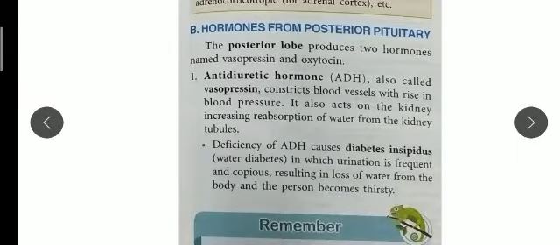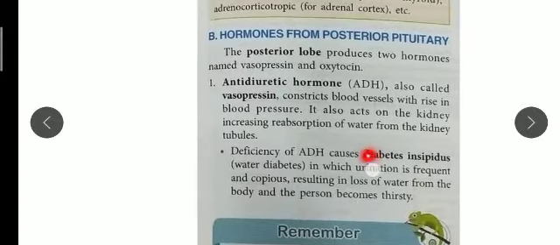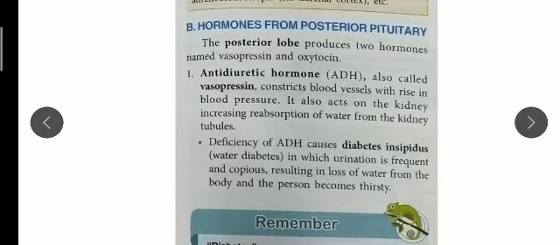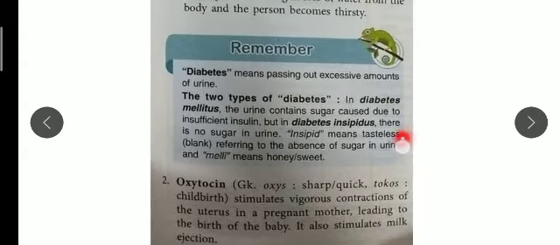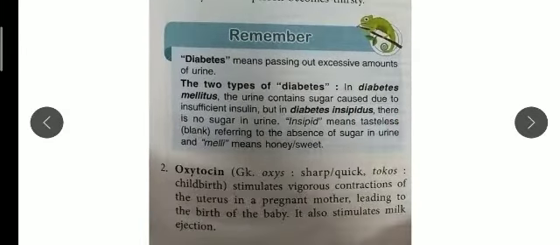So that deficiency causes this disease, diabetes insipidus, which is water diabetes. Now what is diabetes? Diabetes means, as it is written, passing out an excessive amount of urine. Excess means a high amount of urine.